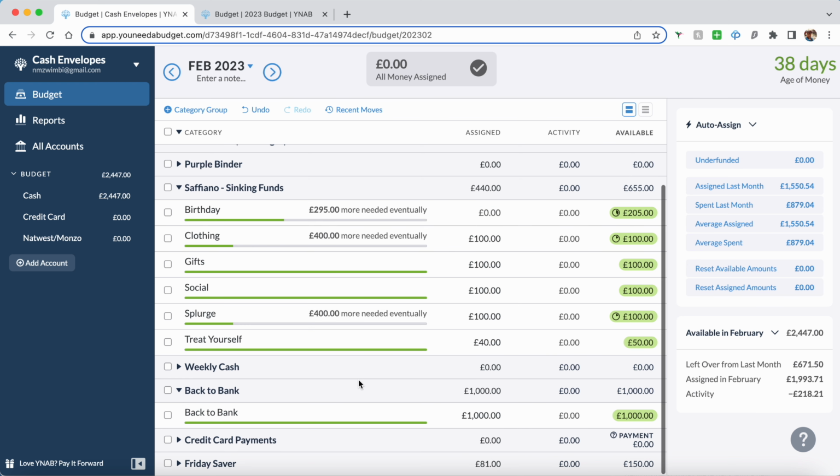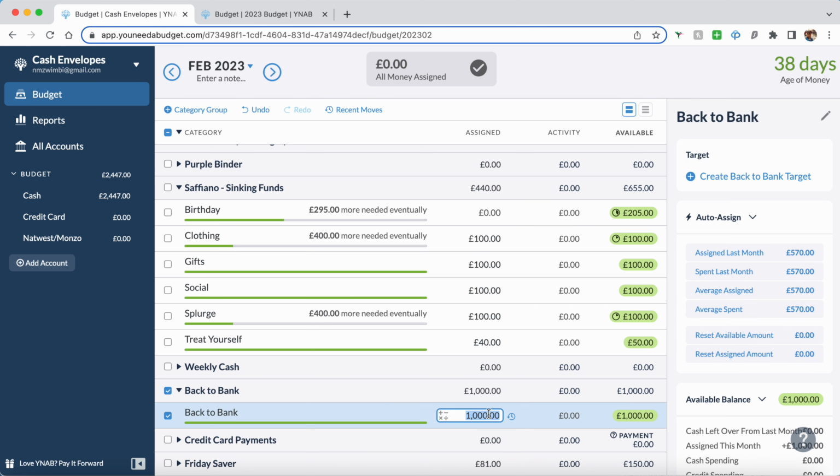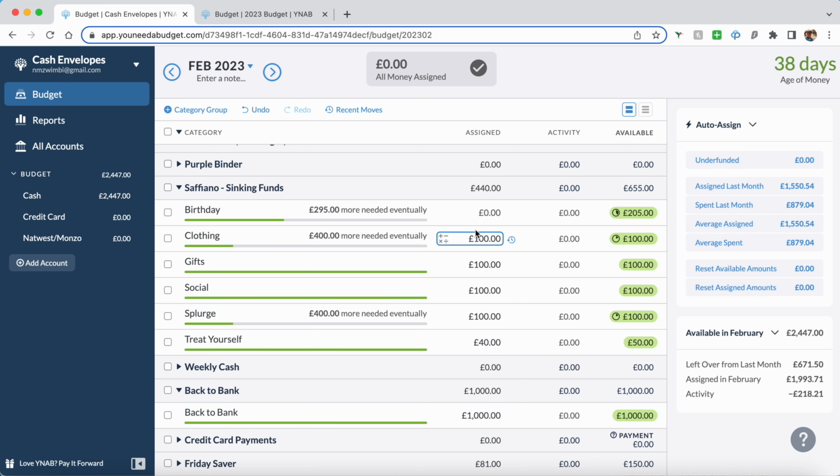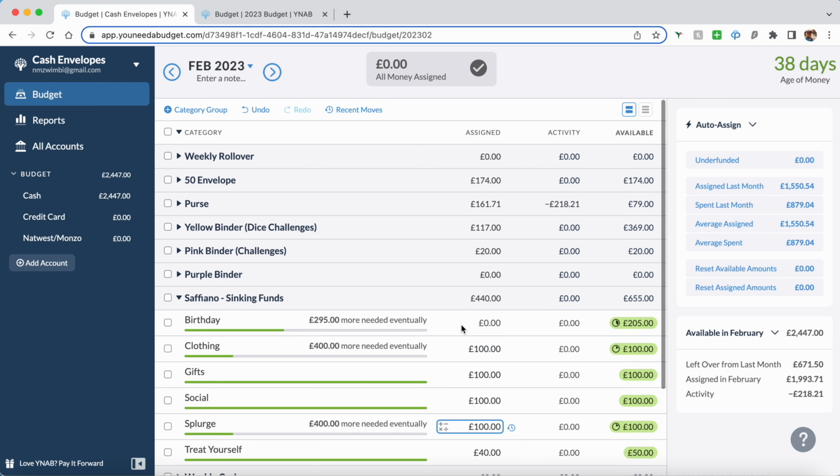So for example, the 1,000 that I took out of my 4K dice challenge is sitting here, so I need to deposit that money back to the bank. So I moved it from my 4K challenge and put it into back to bank. And I've got money from my other sinking challenges that I also need to put back to the bank. So I'll move that money from these categories into back to bank, and then I'll physically take the cash out of my cash envelopes and take it to the bank. So that's how I track my cash envelopes and what's available.